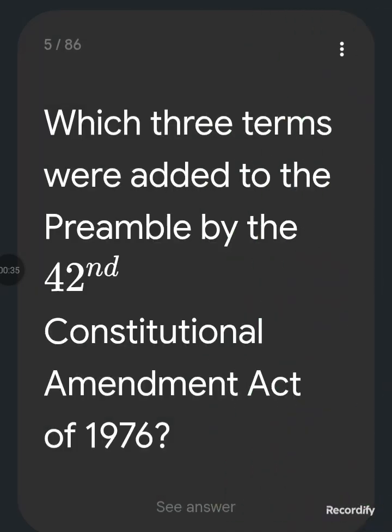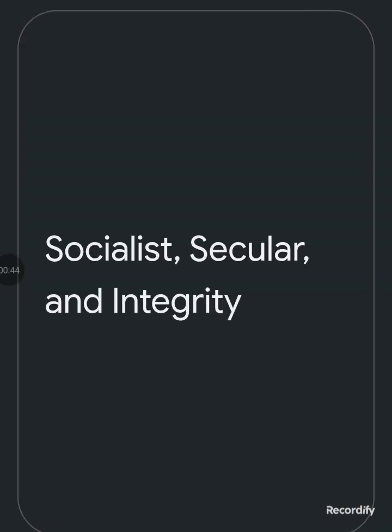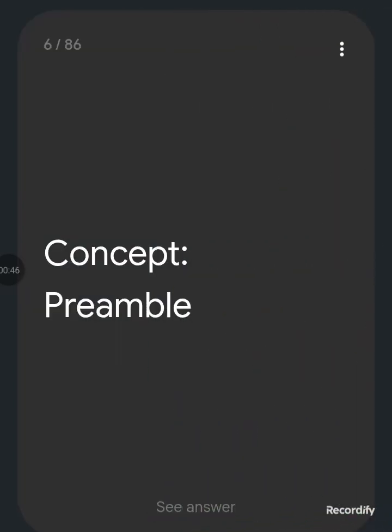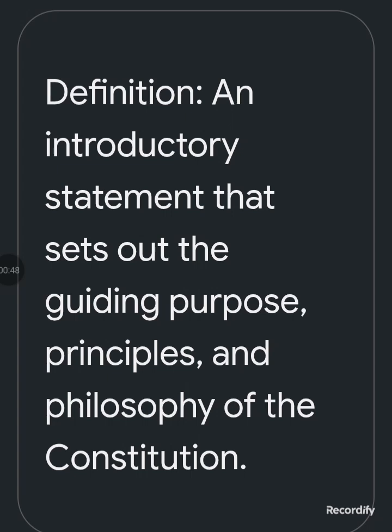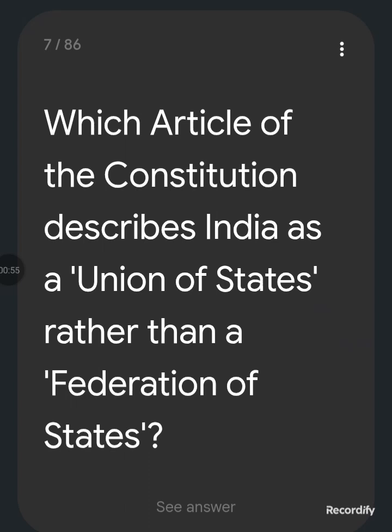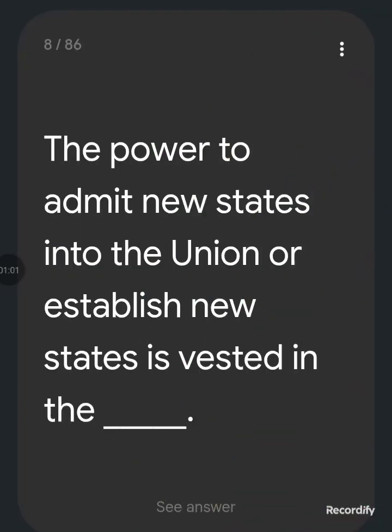Which three terms were added to the preamble by the 42nd Constitutional Amendment Act of 1976? That is socialist, secular and integrity. Concept: preamble. An introductory statement that sets out the guiding purpose, principles and the philosophy of the Constitution. Which article of the Constitution describes India as a Union of States rather than a federation of states? That is Article 1. The power to admit new states into the Union or establish new states is vested in